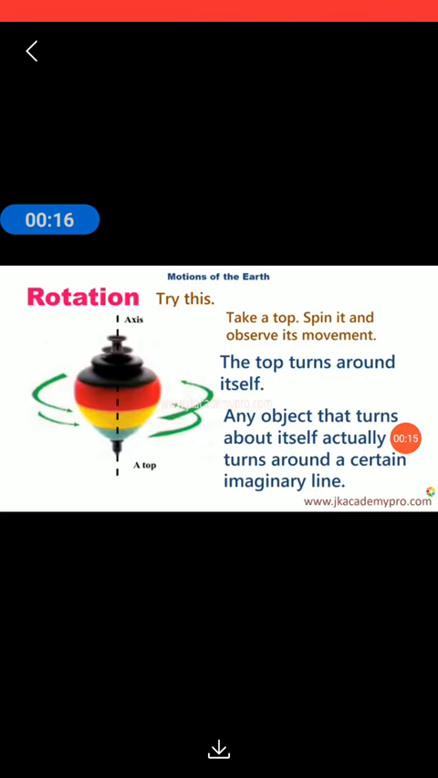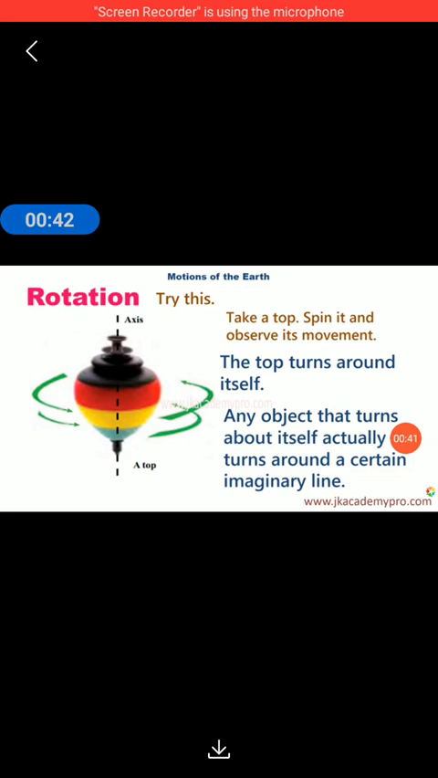Now, let's first understand the term rotation. For this, try this activity. Take a top, spin it, and observe its movement. You will see the top is moving around itself. Any object that turns around itself turns around a certain imaginary line. Now, what do you mean by imaginary line?